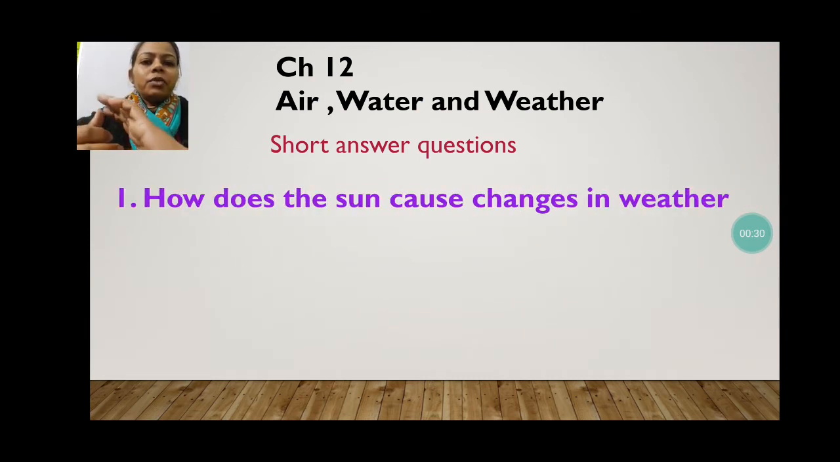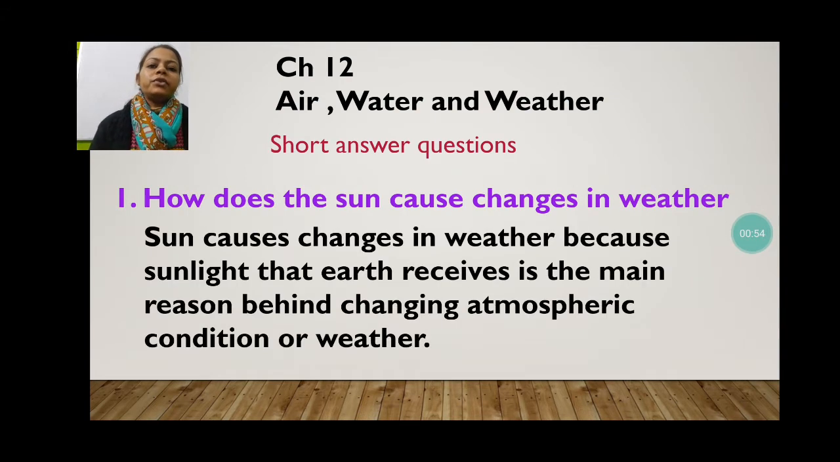Our question number 1 is, how does the sun cause changes in the weather? The question is asking how the sun is responsible for the change in the weather, how the sun rays and the sun affect the weather. There are different ways of asking the question, but the meaning is how the sun is responsible for or affecting the changing of the weather.